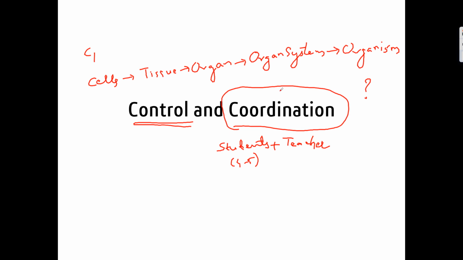So here both the legs are going to work coordinatedly. It means they will either move to the right side or move to the left side. That is called coordination. Why are they working coordinatedly? Because they are under the control of some organs, which we call the nervous system and the endocrine system. So let us look at those systems now.